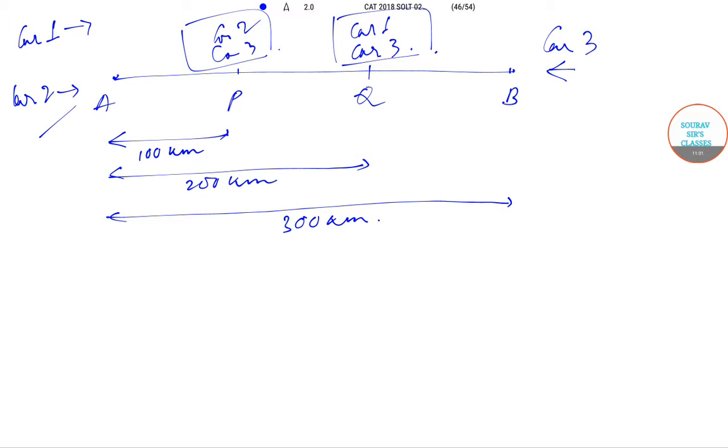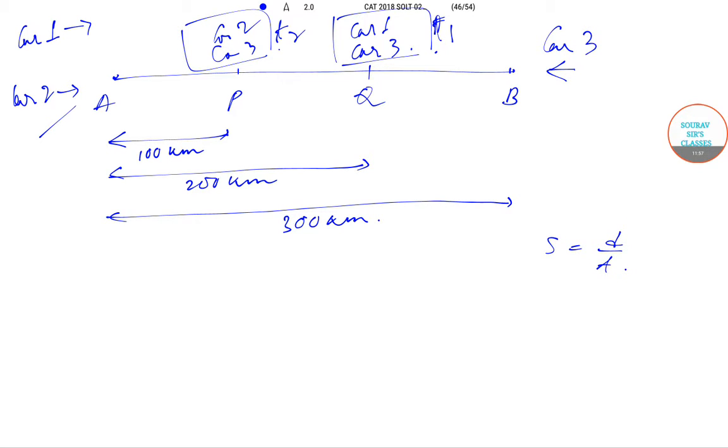So what we'll try to do is that when car 1 and car 3 meet at the point Q, let the time taken be t1. After time t1, they both meet at the point Q, and after time t2, car 2 and car 3 will meet. So this is the assumption that we have made over here. So now we know the speed is equal to distance by time.